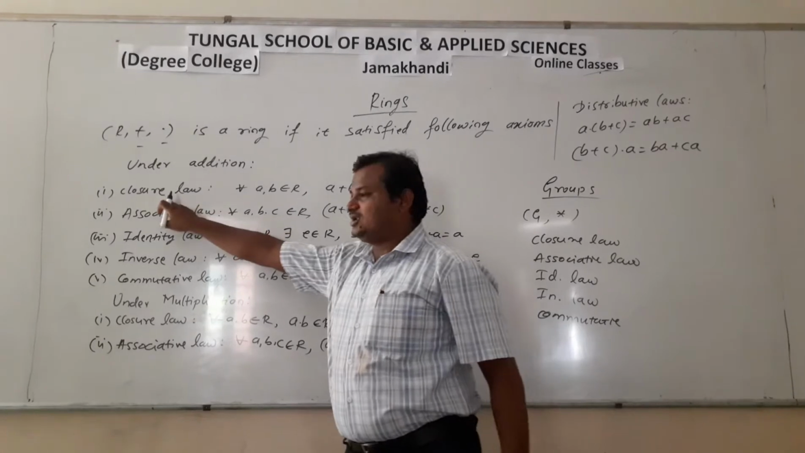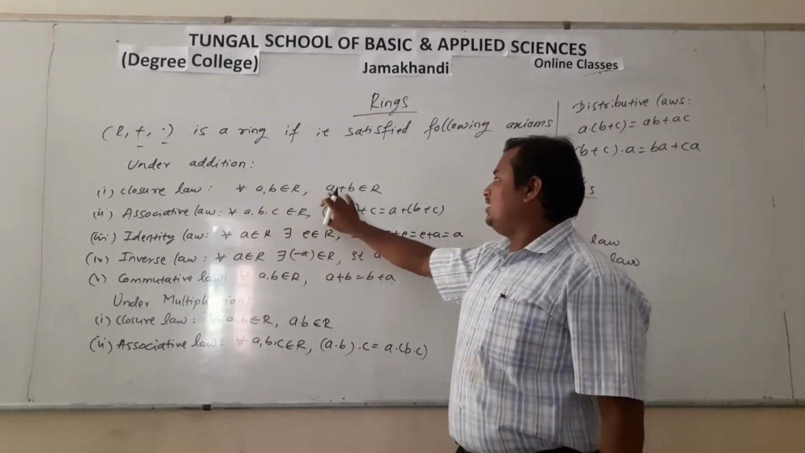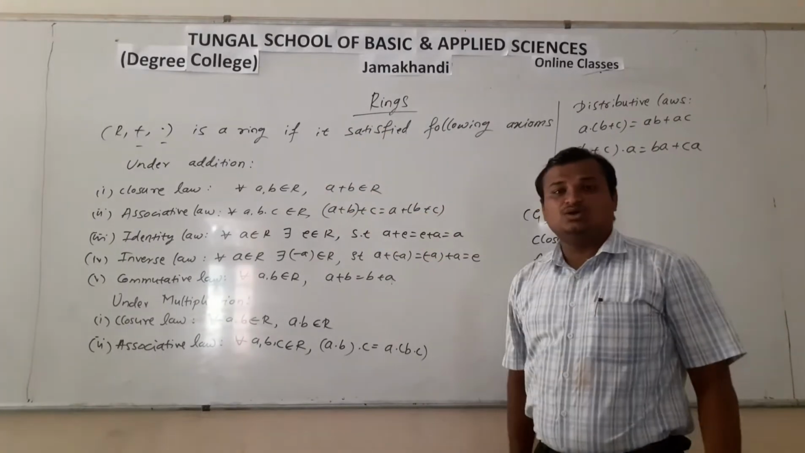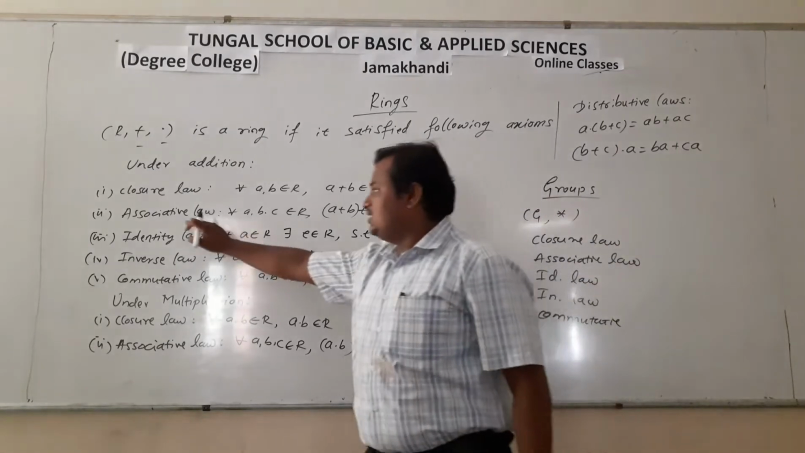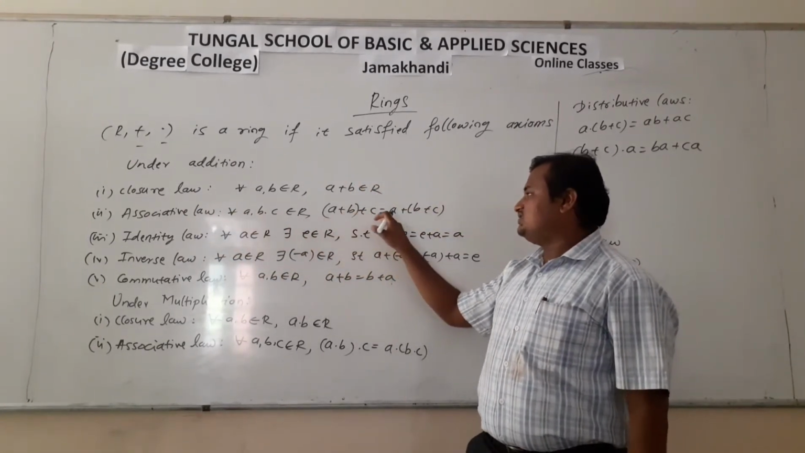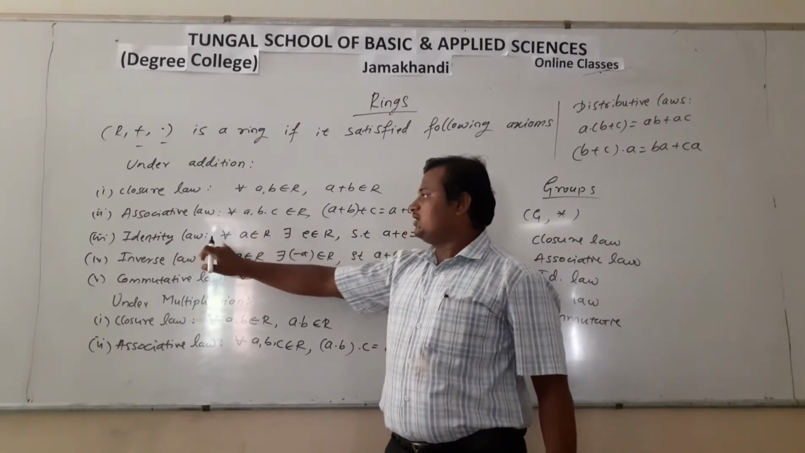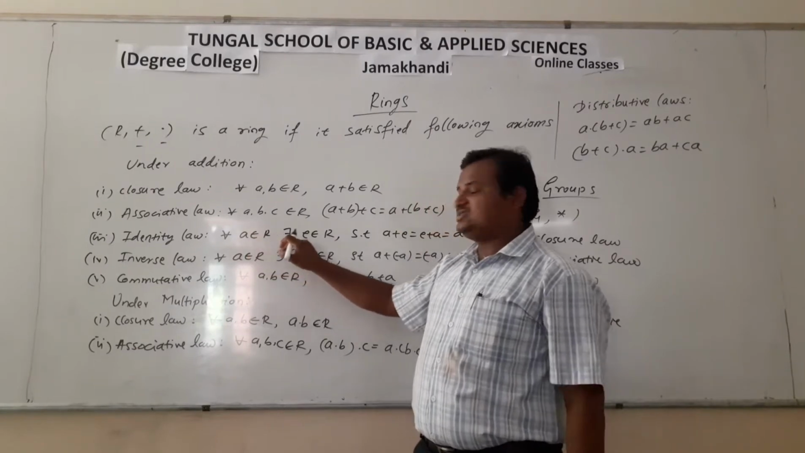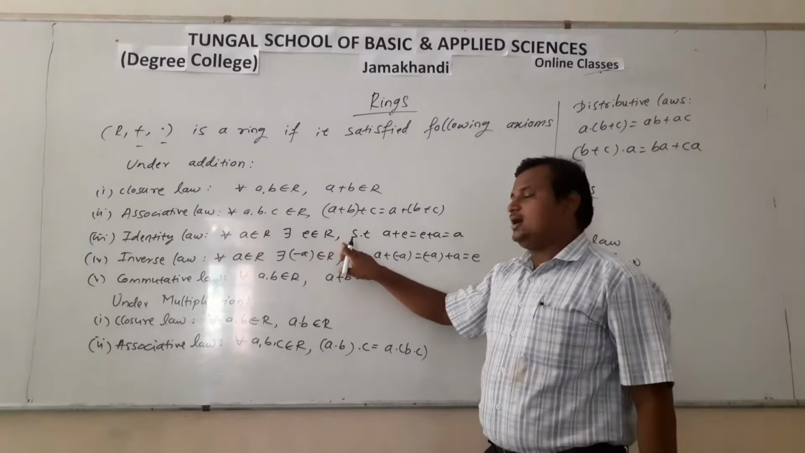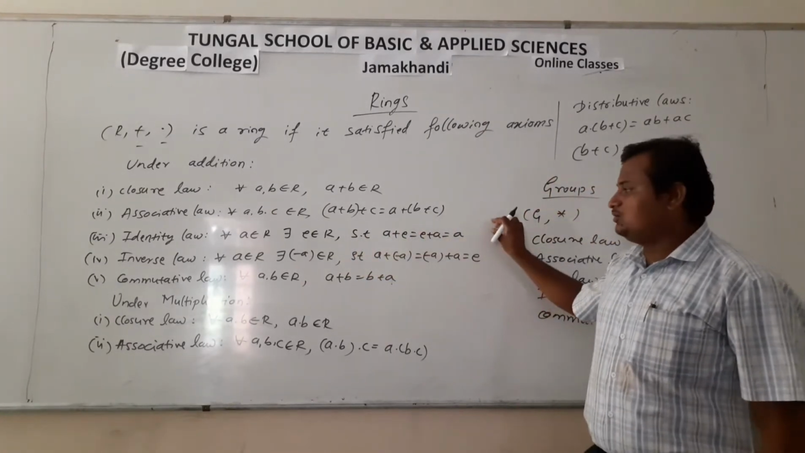They are closure law. The definition of that law is: for all a, b belongs to R, a plus b belongs to R, which means the set is closed under addition. Then the associative law: for all a, b, c belongs to R, (a plus b) plus c is equal to a plus (b plus c). Then identity law: for all a belongs to R, there exists an element called the identity element e belongs to R, such that a plus e is equal to e plus a is equal to a.